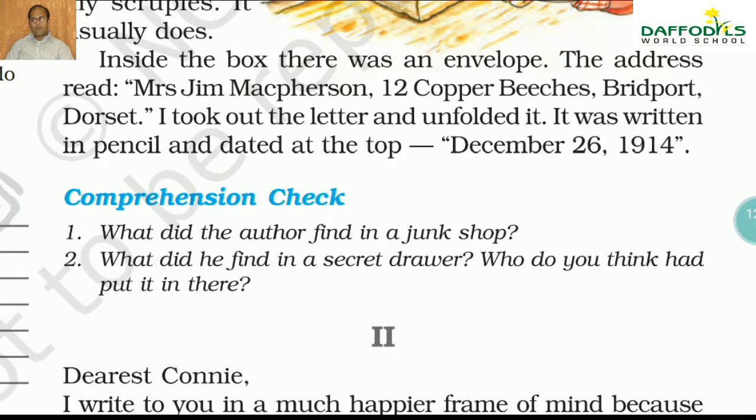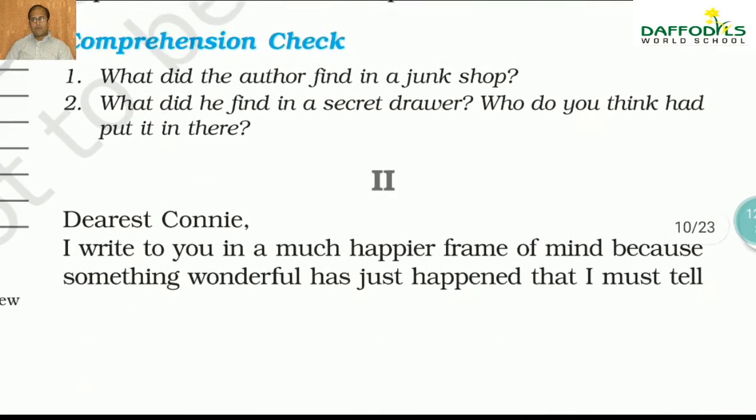I think you know, but still I'll give you a kind of a hint. That is what Jim McPherson had put. Now that is the thing. Now the second part deals with the subplot.